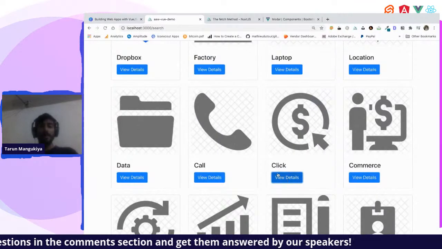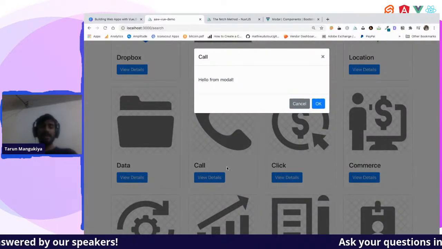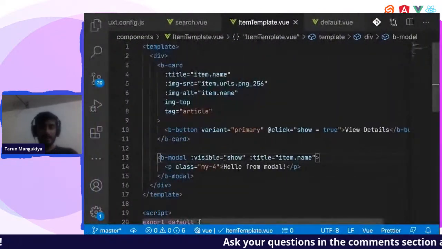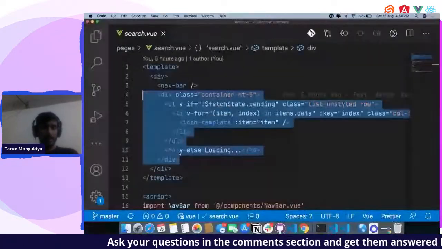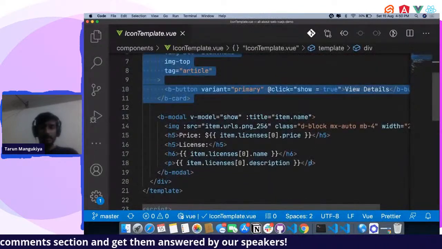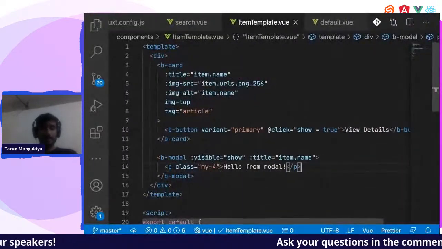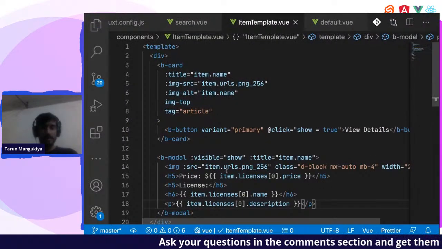Now let me again add an image over here and some more data so that we can see both the components are different. So I'll just copy that data from my other component. It's just static data. See, image, h5, h5, and h6 and stuff. So I'll just copy paste it and it will work, I think.